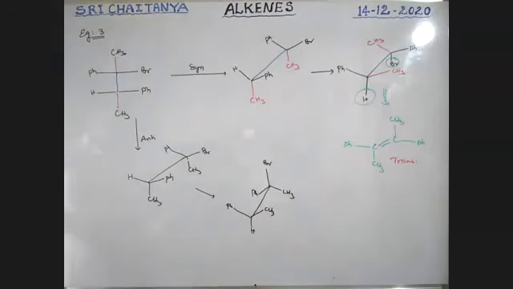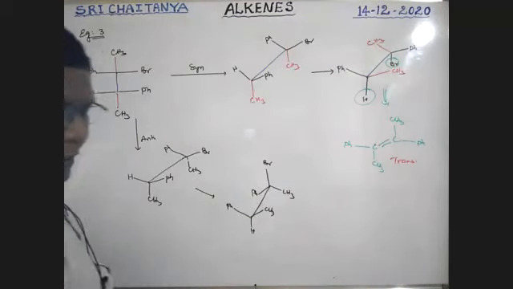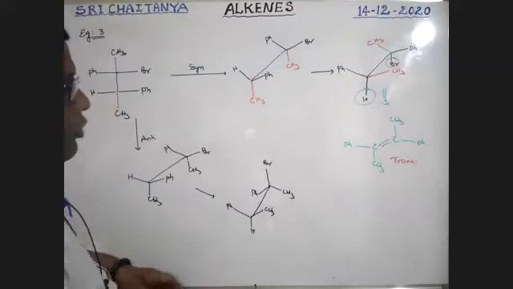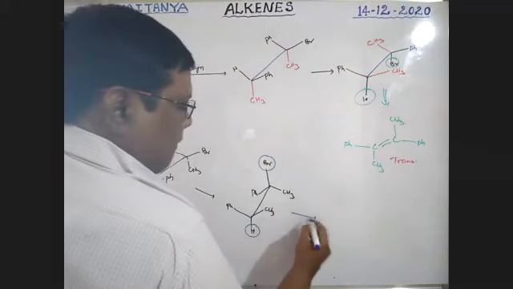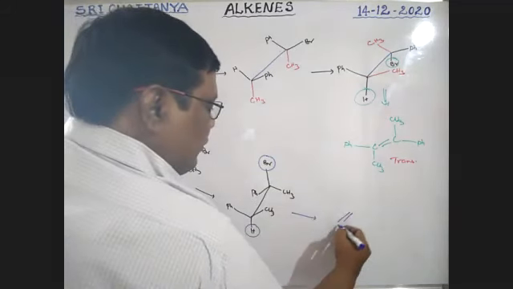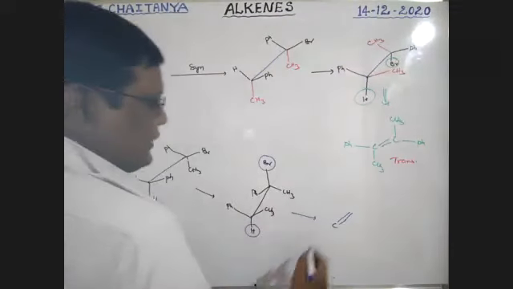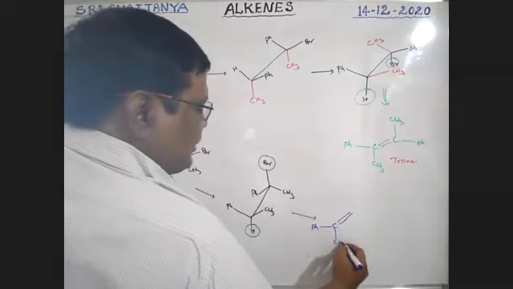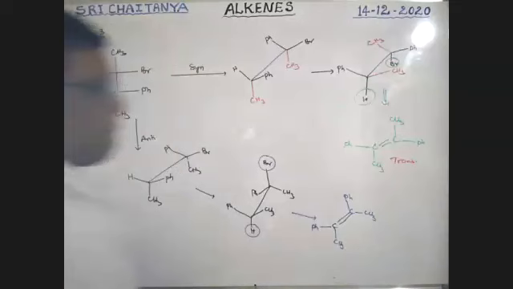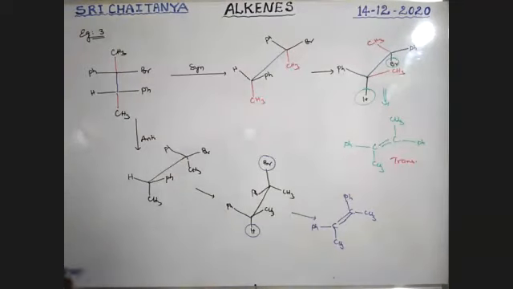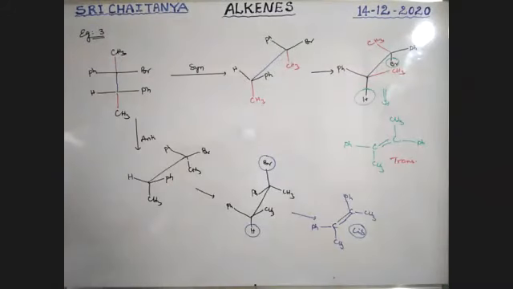Okay. Now these are in the anti-periplanar condition. Now remove hydrogen and bromine. Now the structure is C double bond C, with Ph and Ph on the same side, CH3 and CH3 on the same side, boys. Ph, CH3, Ph, CH3. Okay. Our answer is a cis compound for this one, boys.